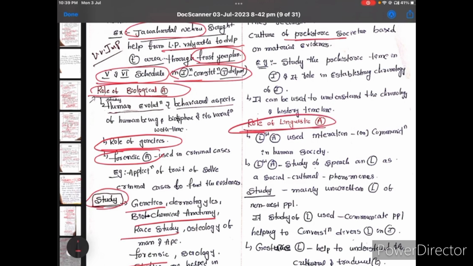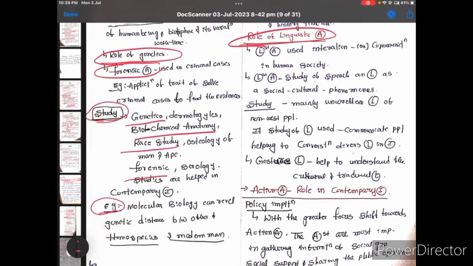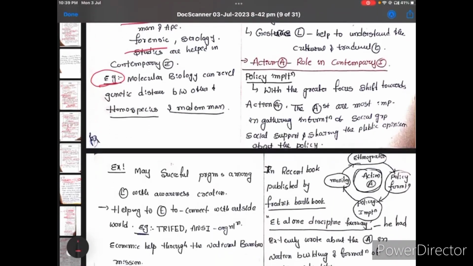Next, the role of linguistic anthropology. I gave some more extra information here, so just read this information once. And action anthropology in the role of the contemporary world.